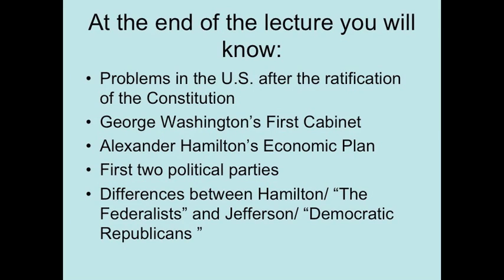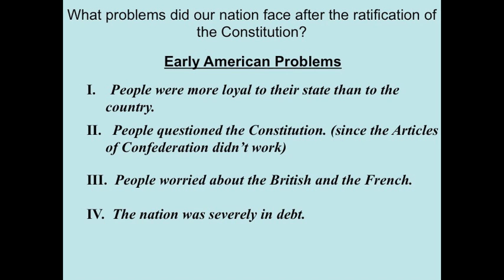Before we officially begin, let's take a look at what you will have learned by the end of today's video. First, you will learn about the problems that the US had when George Washington becomes president. Then you're going to learn about the key players in President Washington's cabinet, followed by Alexander Hamilton's plan to deal with the economic problems facing the US. Finally, you're going to learn about the first two political parties and the different points of views between Alexander Hamilton and Thomas Jefferson. So let's get started.